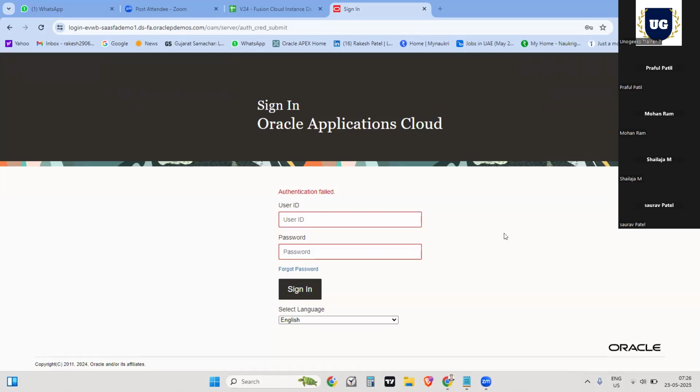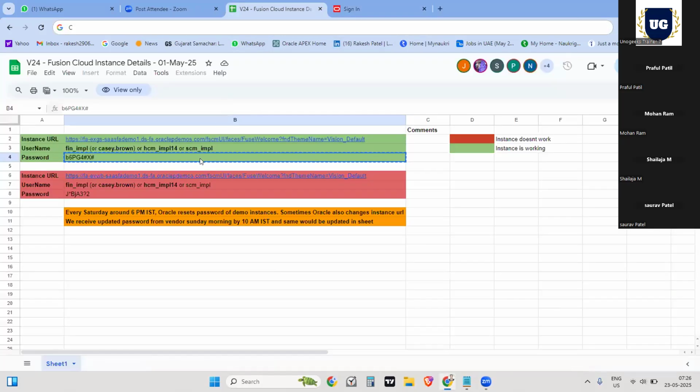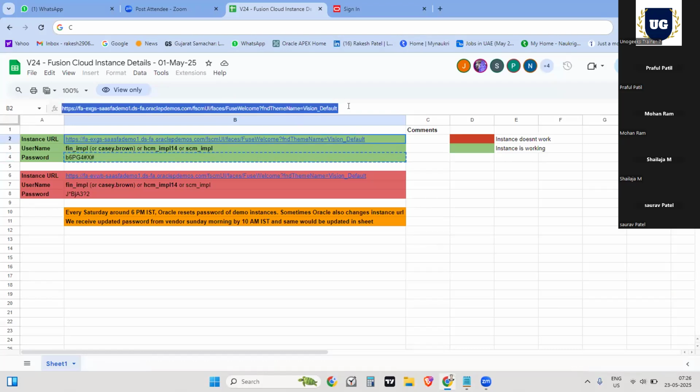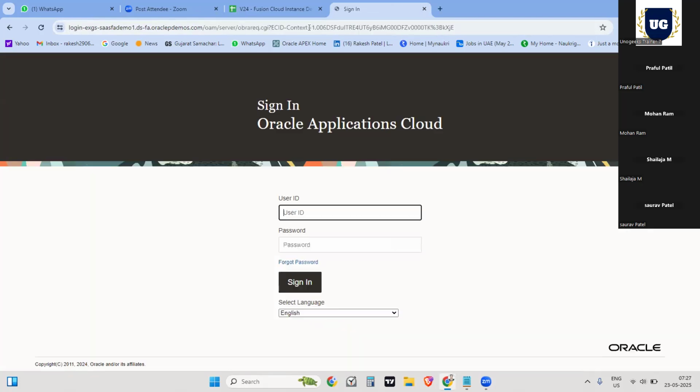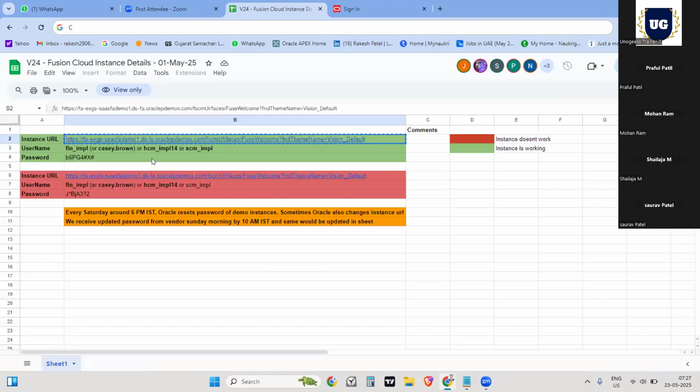I think you are using the wrong instance. Go to your sheet once again. Choose the first one, the first link. Open it up in a fresh tab, better to open a fresh tab generally. Type SCM pin. You can just copy paste this password.